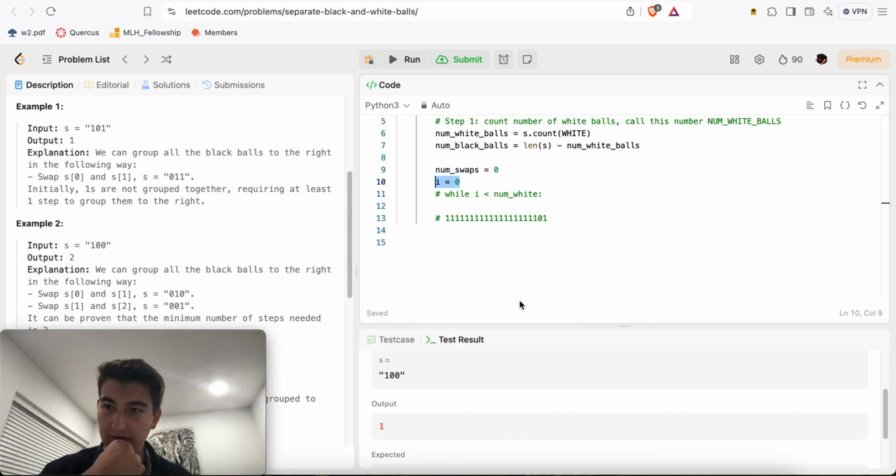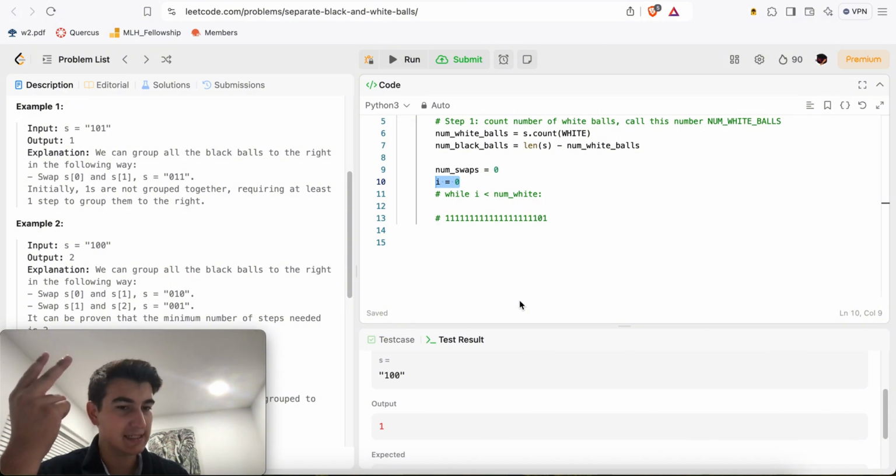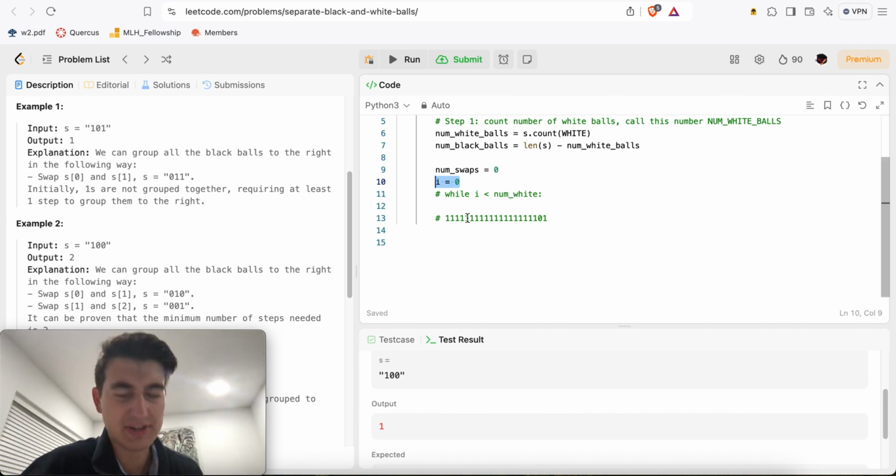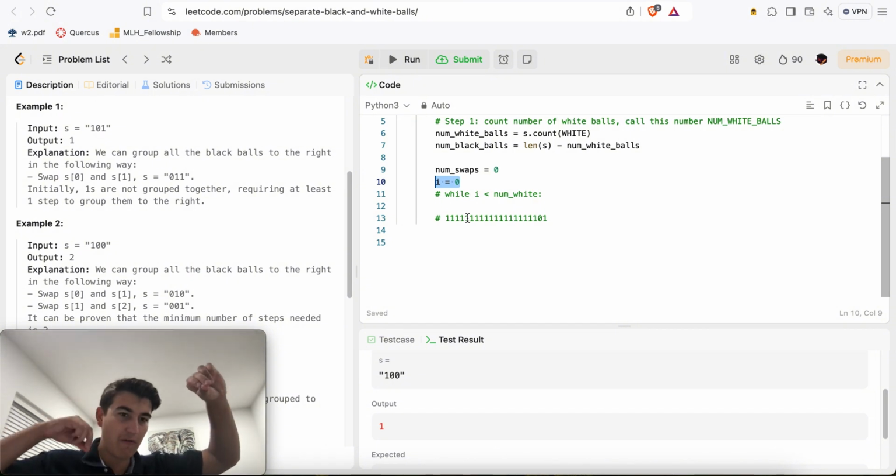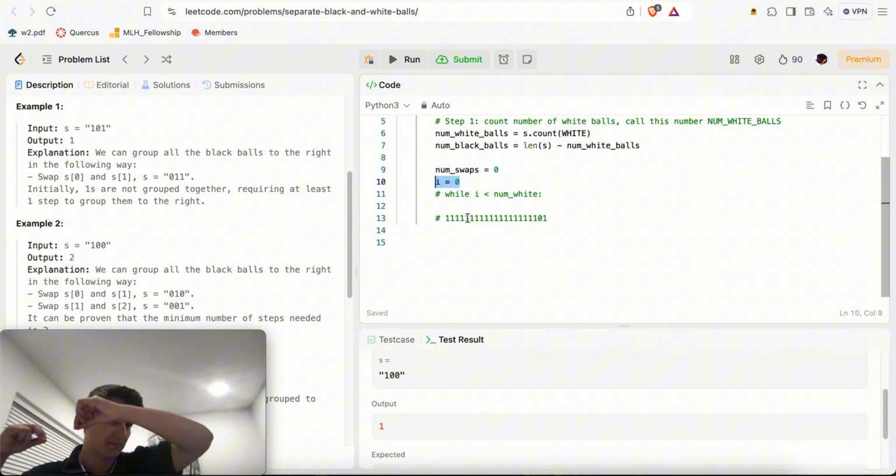Then the second, and I won't interfere with another white ball because it's the very first ball that I see. And then the second white ball that I see, I'm going to want it to be at the second index, right? And so however far it is from the second index, that's how many swaps I'm going to have to make, right?